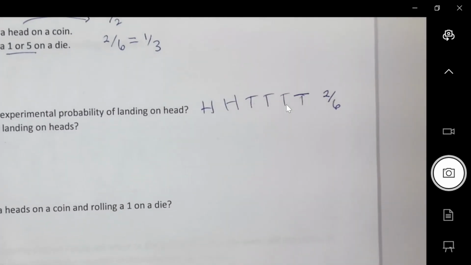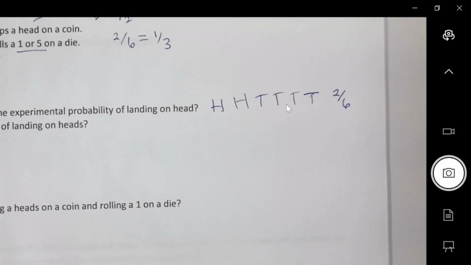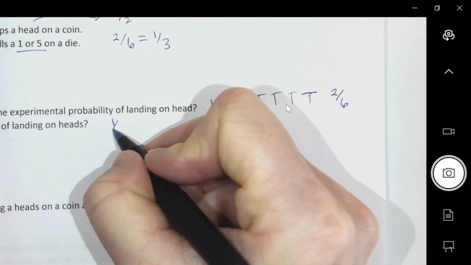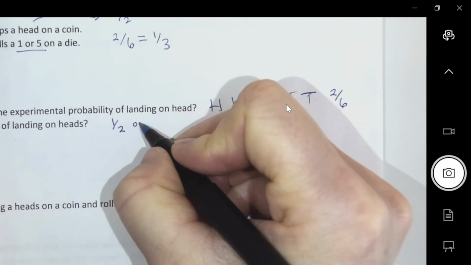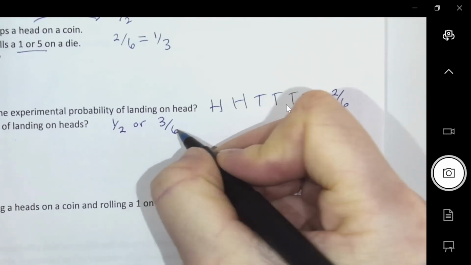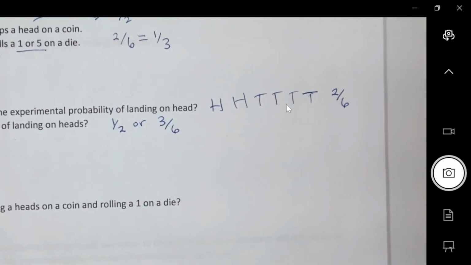Okay, but that's experimental probability, so it's the probability of what happened when I did it. The theoretical probability would be 1/2. Or out of those 6 tries, I should have got 3 heads. That's what it says, but it doesn't always go that way.